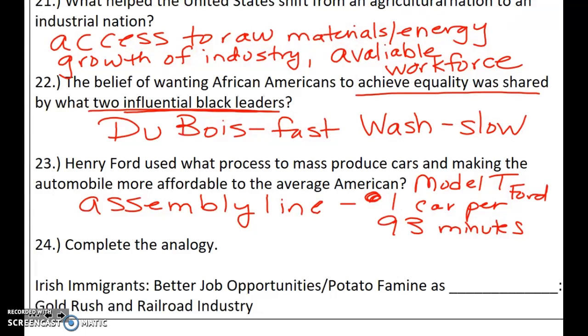Complete the analogy. Irish immigrants are to better job opportunities in the potato famine as blank are to the gold rush and railroad industry. The answer there is Chinese immigrants. So they faced discrimination and racial prejudice while working in the railroad industry and gold mine industry. And these are push and pull factors for both immigrant groups.